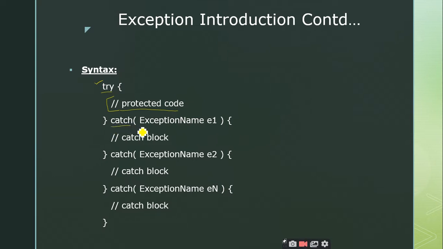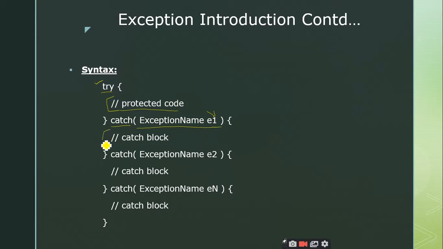The catch is a keyword, and you can observe that catch is written similar to a function which accepts one parameter. That parameter is the exception name followed by some variable type, right? It is going to handle this exception.